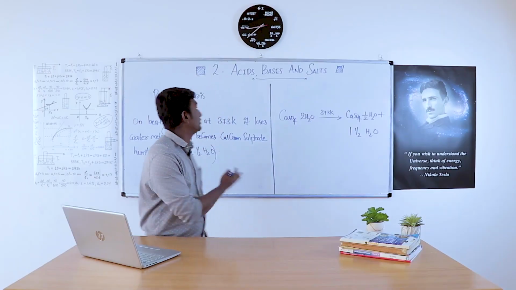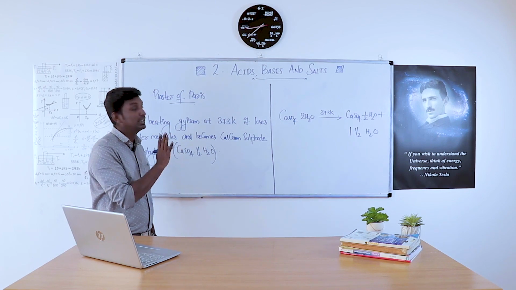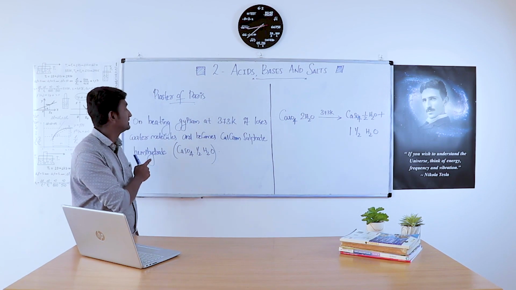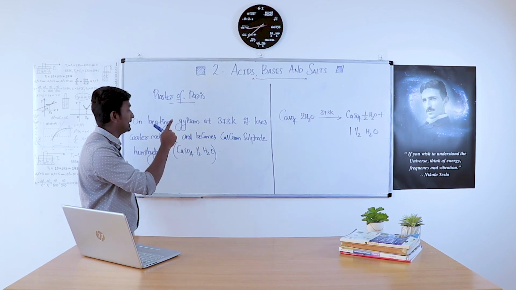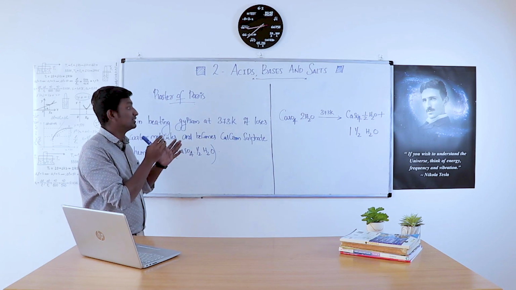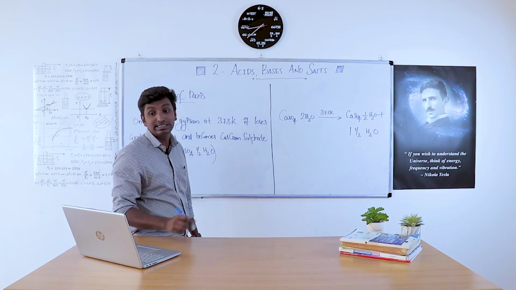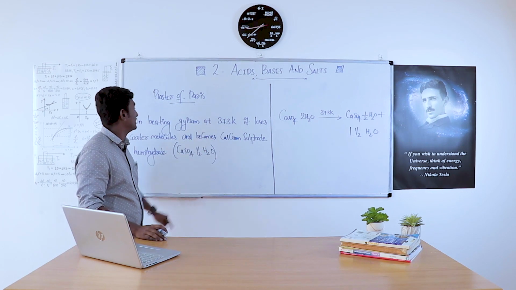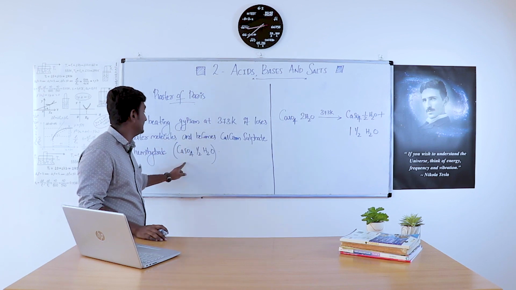Okay. So moving to the last compound that we are studying in this chapter. This is the last topic in this chapter, acid, base and salt. That is plaster of Paris. On heating gypsum at 373 Kelvin, it loses water molecules and becomes calcium sulfate hemihydrate. So CaSO4, 2H2O is called gypsum. When this gypsum is heated at 373 Kelvin, it loses water molecules and becomes calcium sulfate hemihydrate, that is CaSO4,